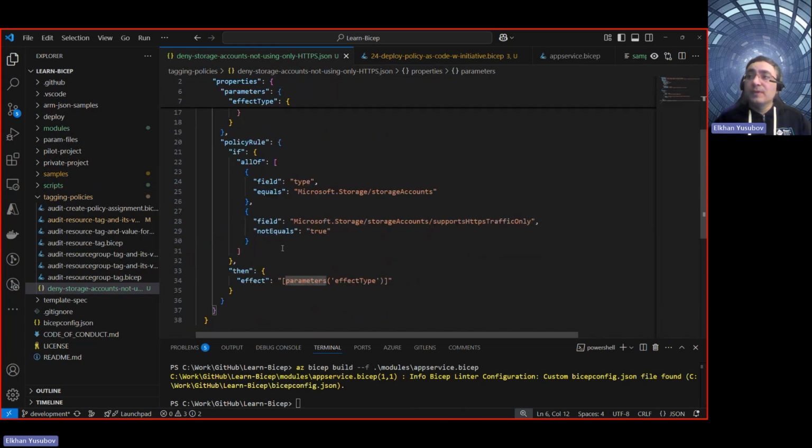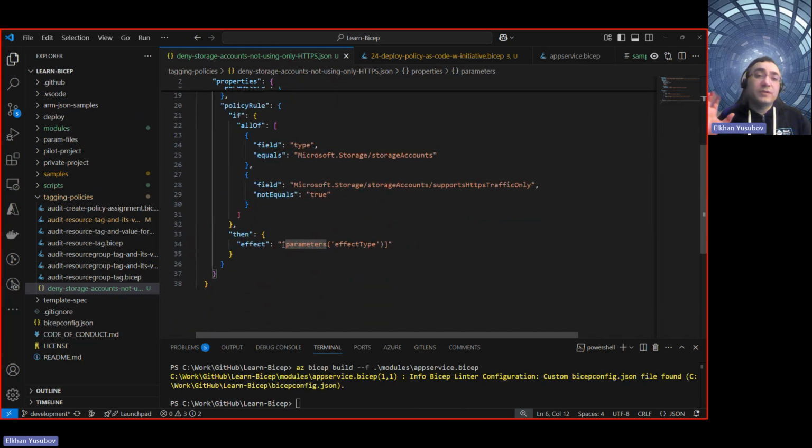In terms of rules, it's all about defining what condition will trigger your policy. In our case here, for all the conditions, we are dealing with a storage account type of resource, and where the storage account doesn't have, so not equals true, this supports HTTPS traffic only field, then it's going to be enforced, meaning it's going to enforce the specific effect.